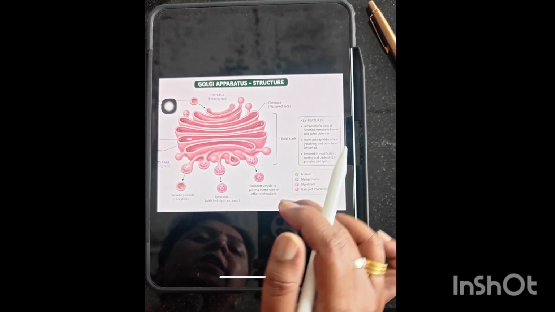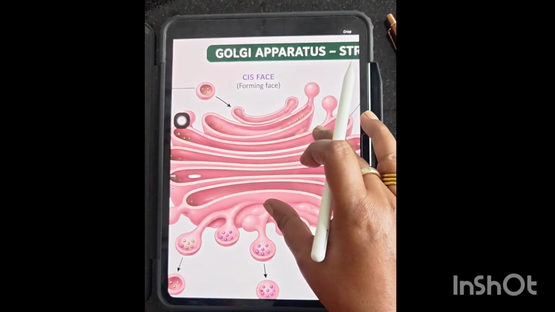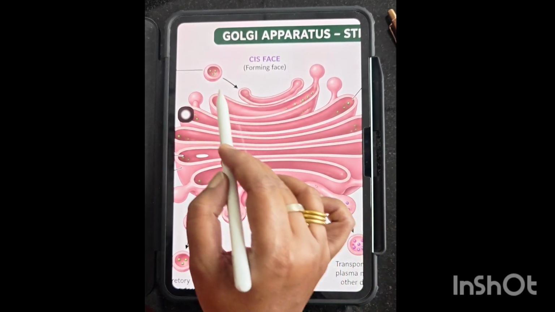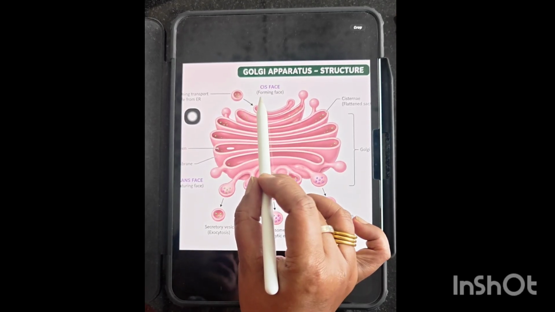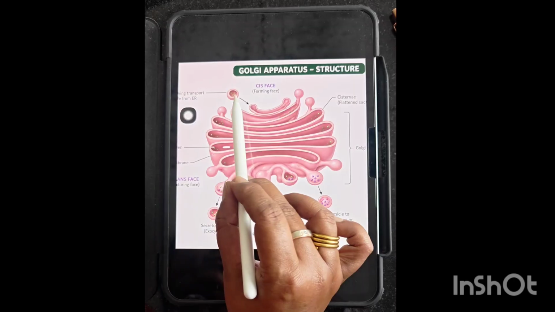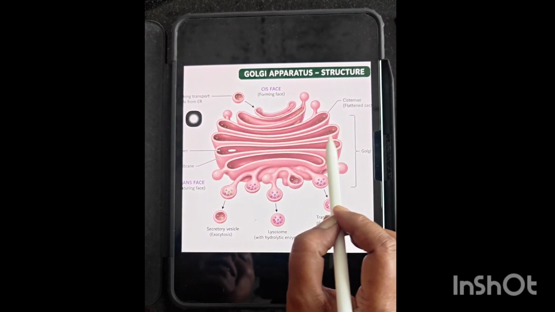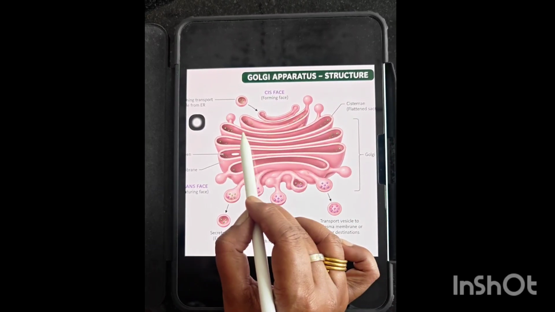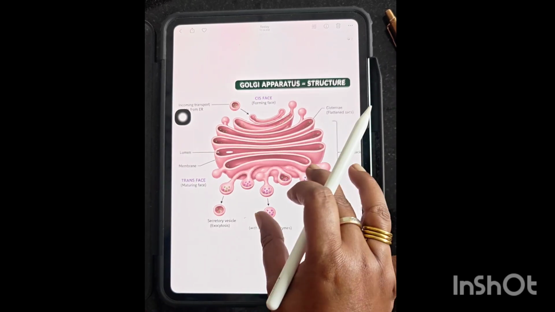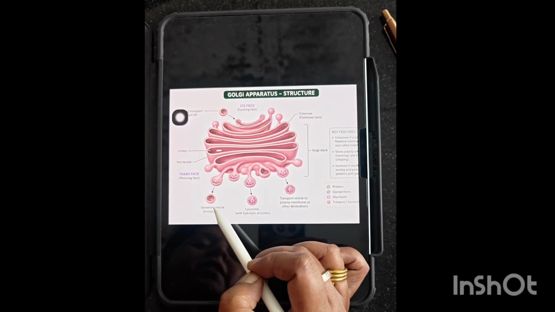Okay, so we will just see how it looks structurally. If you see the Golgi apparatus, you will find there is a cis face and a trans face at the top. The cis face, which is also called the forming face, has the younger cisternae, and the vesicles are over here. Cisternae are the tube-like, sac-like structures. Inside the cisternae, there is a lumen where the proteins are secreted. Once the time arrives, these secreted proteins are moved out with the help of secretory vesicles.